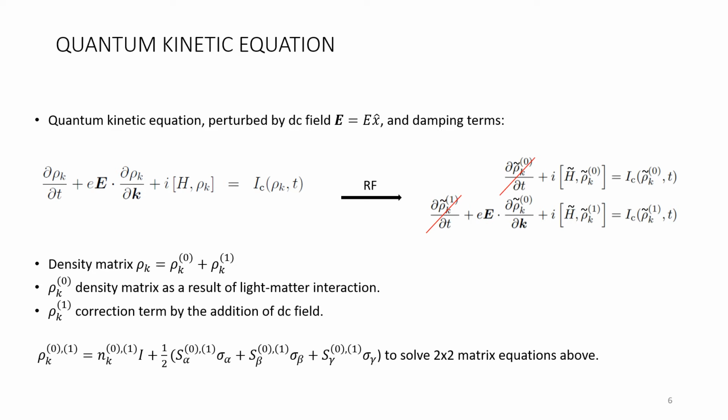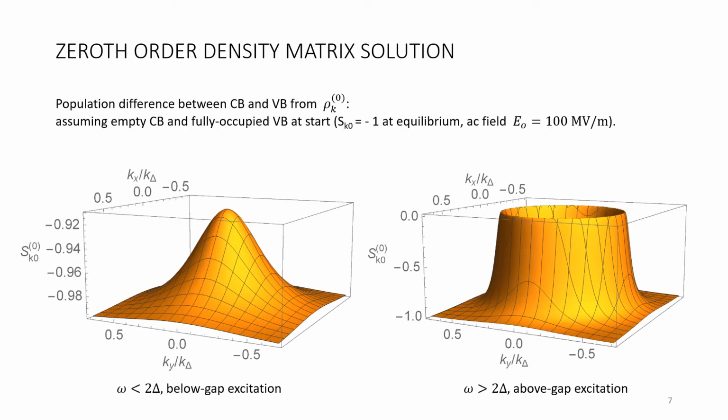The two equations obtained in the rotating frame became a standard 2x2 matrix equation, which can be solved algebraically first for the rho 0, and then subsequently using rho 0 to obtain rho 1. We plot here our rho 0 solution.